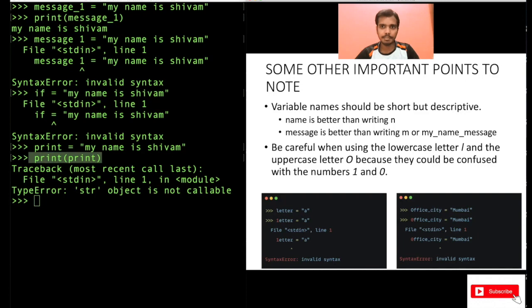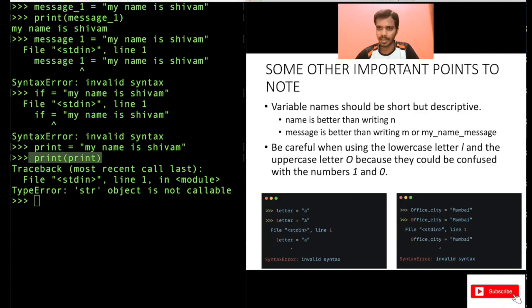So the first rule is simple. Do not start a variable name with a digit. You can start with an underscore, and only include alphabets, numbers or underscores in your variable name. The second rule was do not use any space in your variable name. And the third rule was do not use any inbuilt functions or special keywords in your variable name. Now, some other important points are also there.